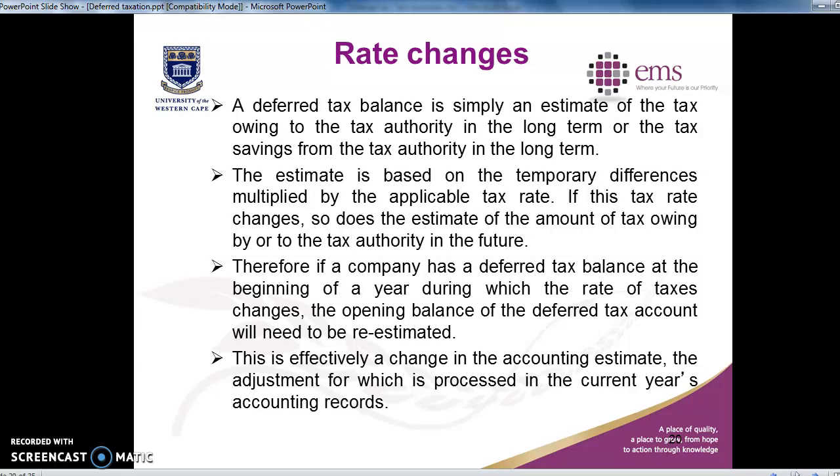And if the tax rate changes, so does the estimate of the amount of tax owing by or to the tax authority in the future. Therefore, if a company has a deferred tax balance at the beginning of the year, and during the year the tax rate changes, the opening balance of the deferred tax account will need to be re-estimated. So this is effectively a change in accounting estimate, and the adjustment for it is processed in the current year's accounting records.